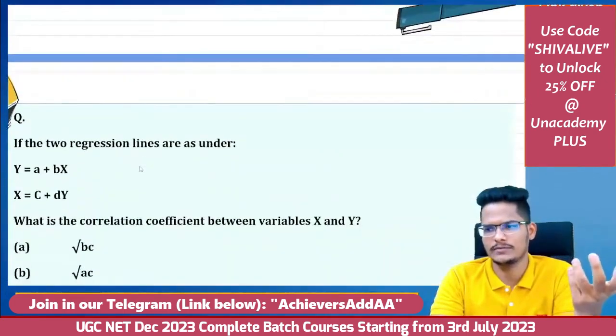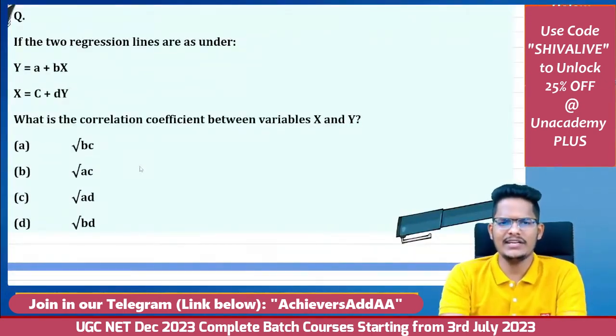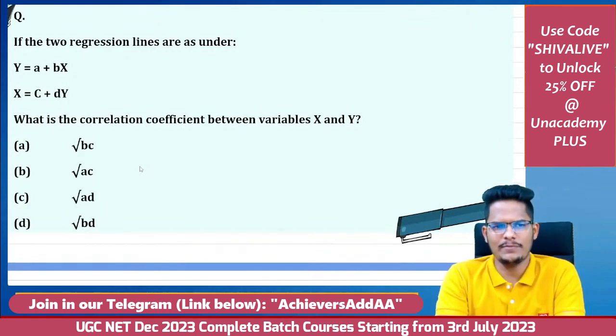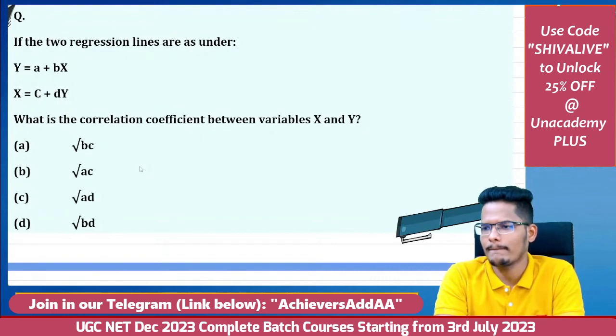It is correct only. If two regression lines are as under, y is equal to a plus bx and x is equal to c plus dy, then what is the correlation coefficient between x and y?